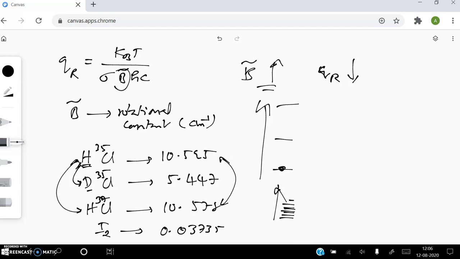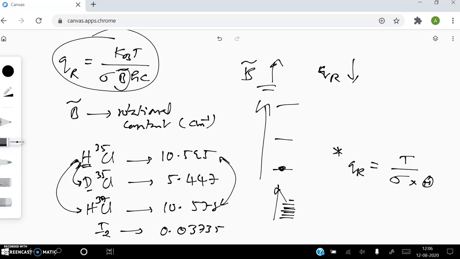Now, having said this, I'll introduce one more piece of information. See, in the formula of the rotational partition function, kBT by sigma B into hc, what I'm going to do is keep temperature as such and bring all the remaining quantities, except sigma, to the denominator. Keep the sigma as such. The remaining quantities are represented as theta r. What is this theta r? Theta r is called the characteristic